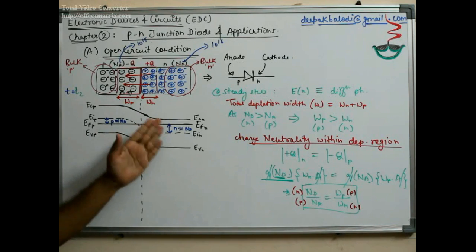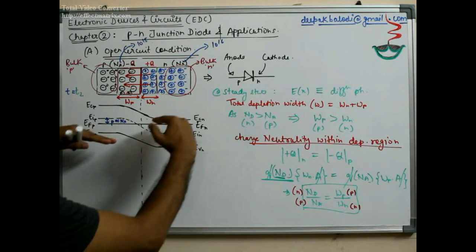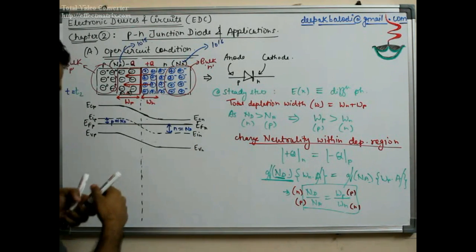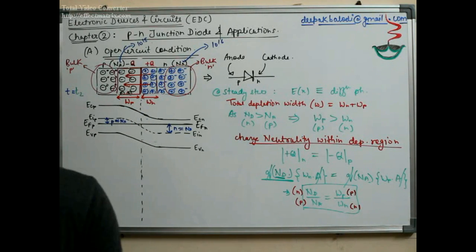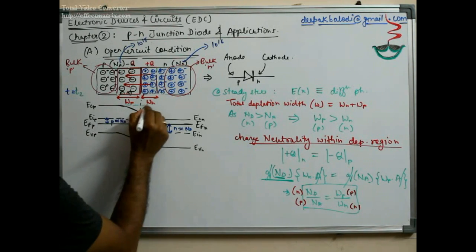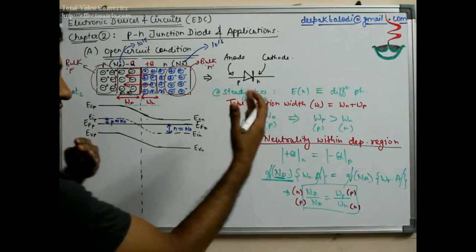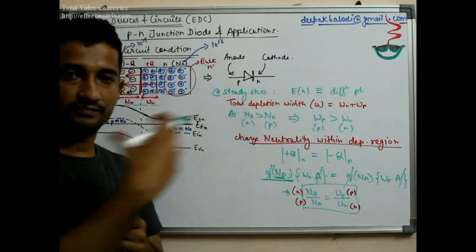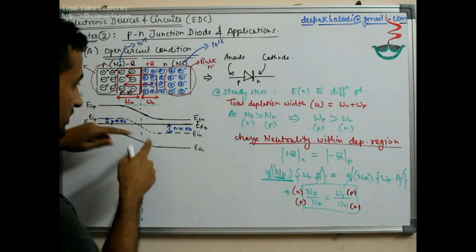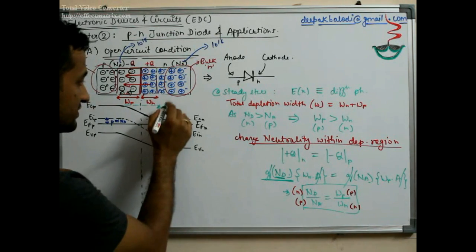So with this, it is very clearly understood that there is a total potential difference occurring, all because of this energy band bending. If you see, due to this electric field, or due to these two discrete charge-containing regions, there happens to be an electric field, and due to that only the band bending has occurred, and the total band bending is this.